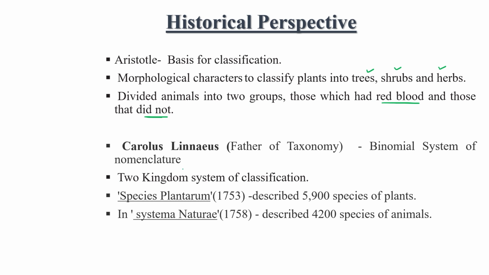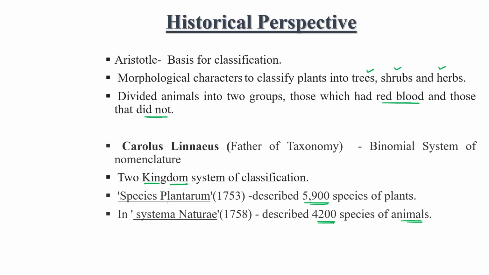But after some time, Carolus Linnaeus, who is popularly known as the father of nomenclature, categorized the whole organism world into two kingdoms. In 1753, he was mainly involved in describing 5,900 species of plants in the book Species Plantarum, and in Systema Naturae he described 4,200 species of animals.